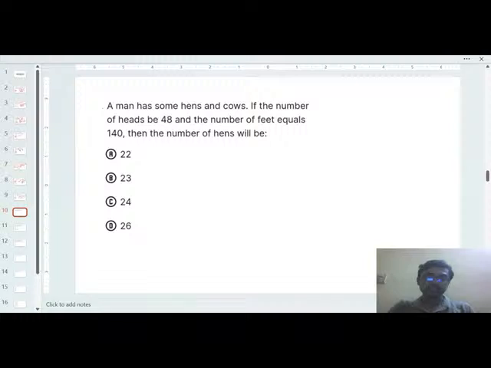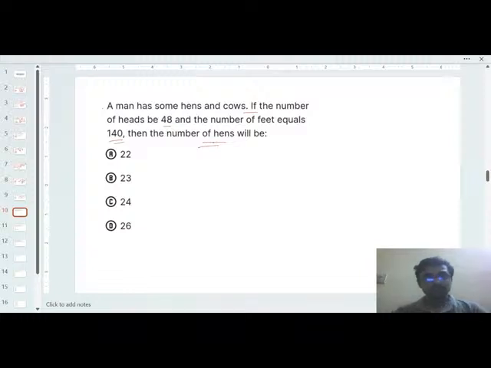Next question is: a man has some hens and cows. If the number of heads is 48 and the number of feet is 140, then the number of hens will be how much?